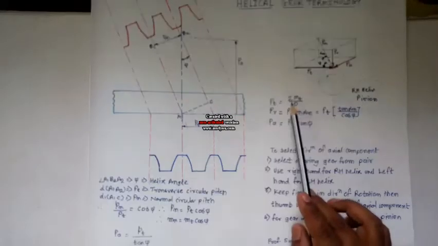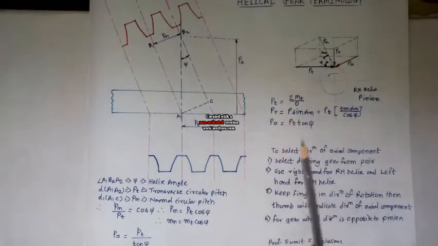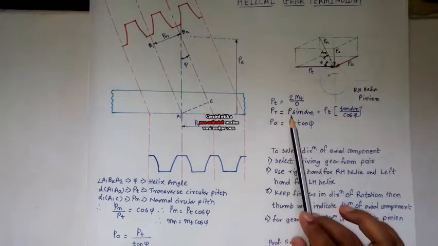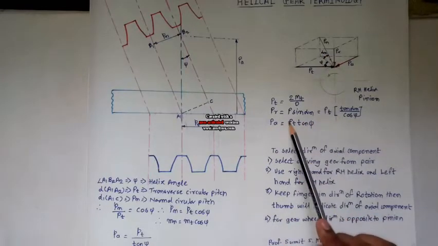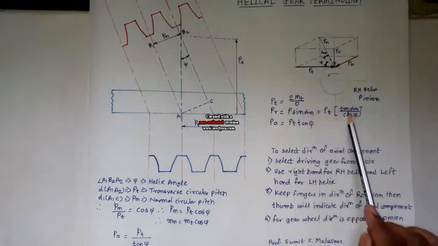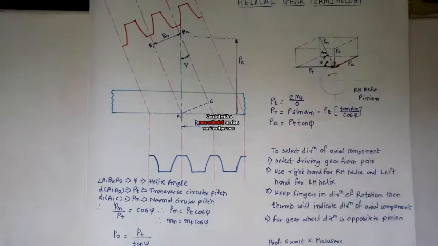Pt is equal to 2 Mt upon d; from the torque we can find the tangential force. Pr is equal to Pn sin alpha from this geometry. Similarly Pr is equal to Pt tan alpha upon cos psi. At the same time, axial force Pa is equal to Pt tan psi.